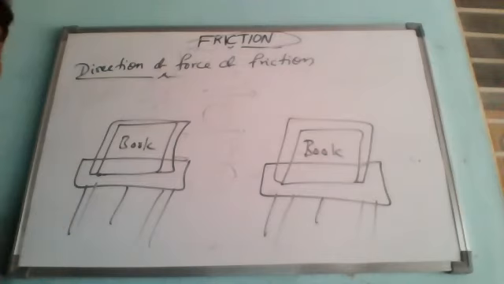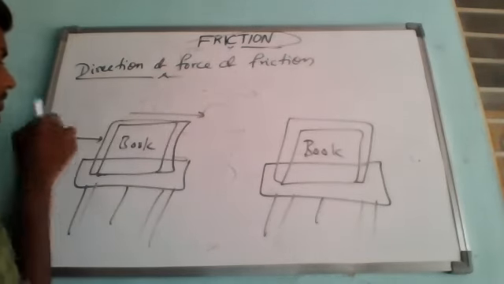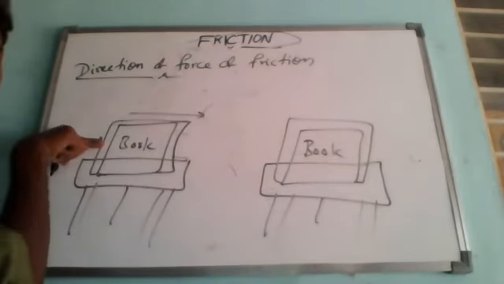Understanding? I have kept a book on the table. Now give a push to this book towards the right side. Understanding? Right side means in this direction. So I'm trying to push with my finger. So what is going to happen?